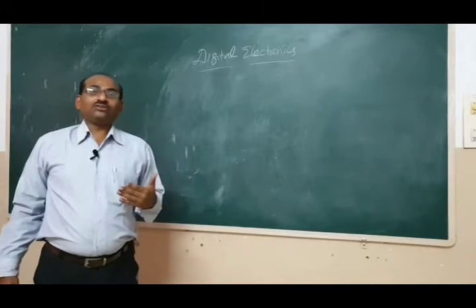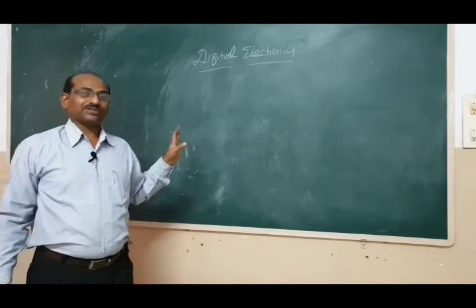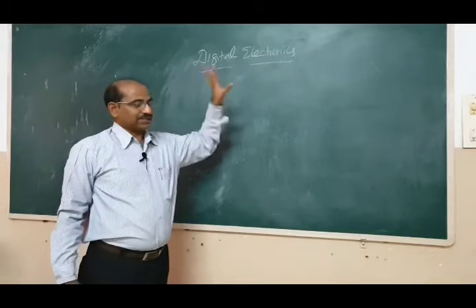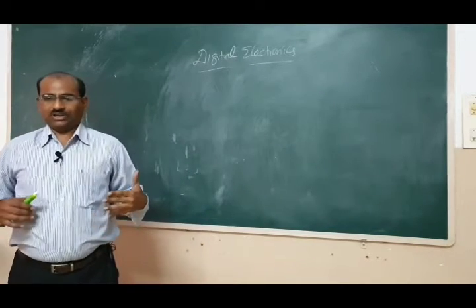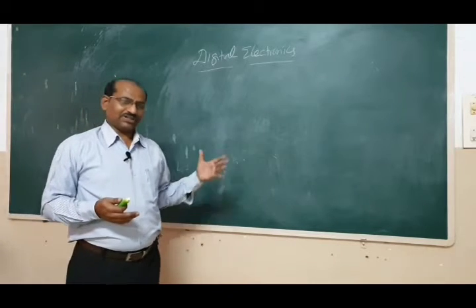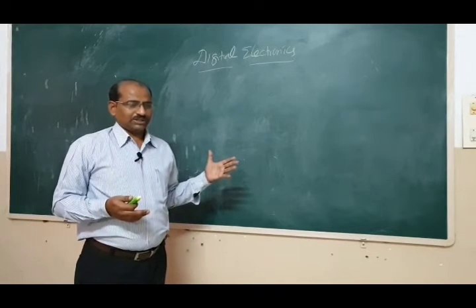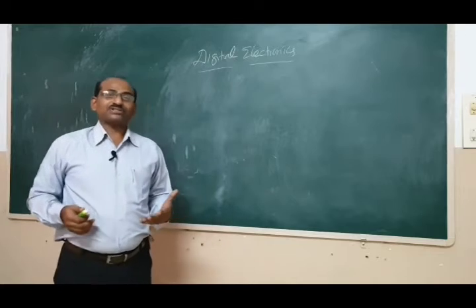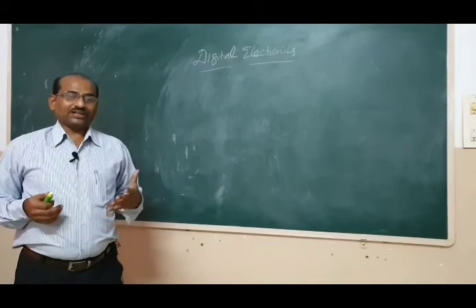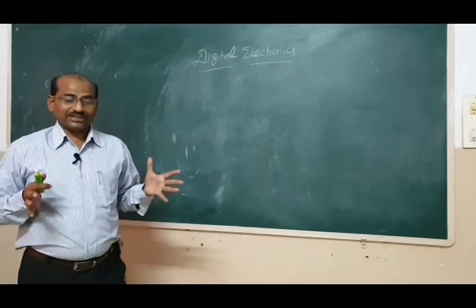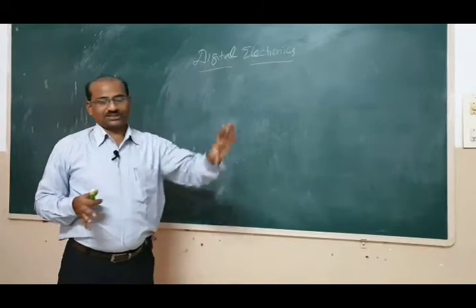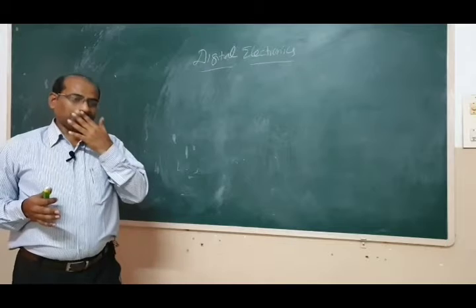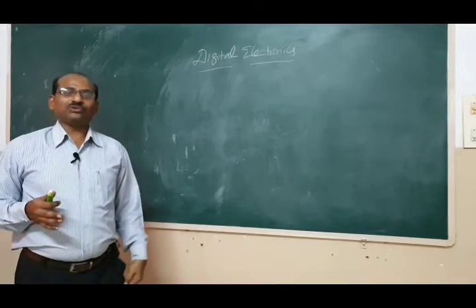Because we do not use decimal number system in digital electronics. So, we have to adopt any one number system for electronics, no doubt, but using binary number system is very useful, and it is readily applicable, and it syncs with the nature of the digital electronics, because in binary number system there will be only two numbers.